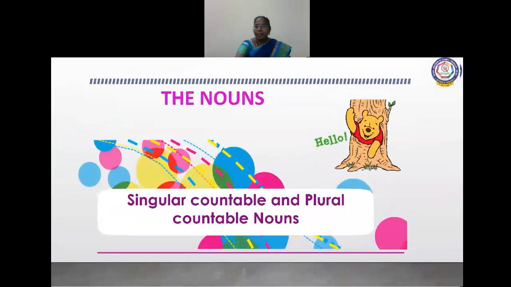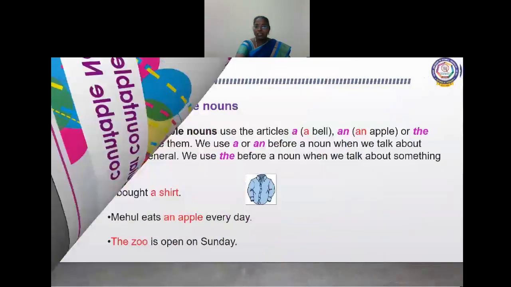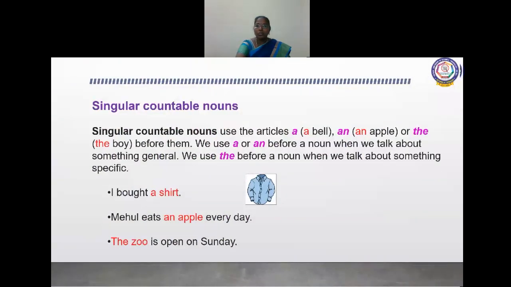Countable nouns can be divided into singular and plural. Singular countable nouns use the articles a, an and the. A and an are indefinite articles, whereas the is the definite article.